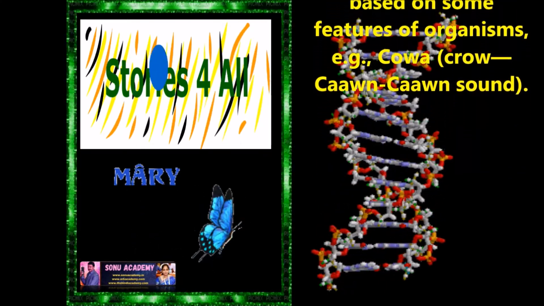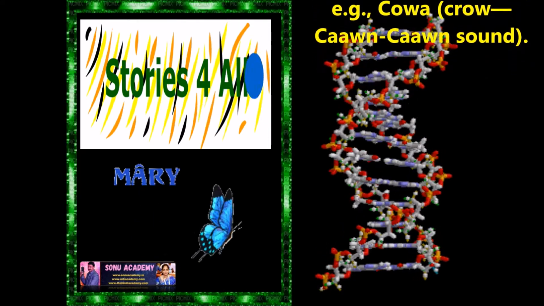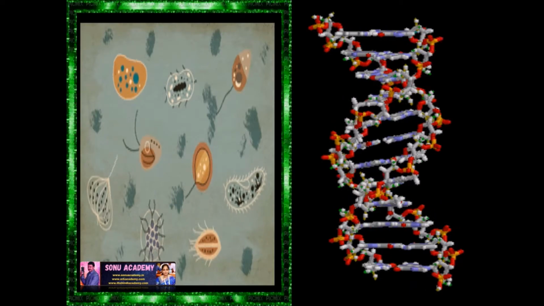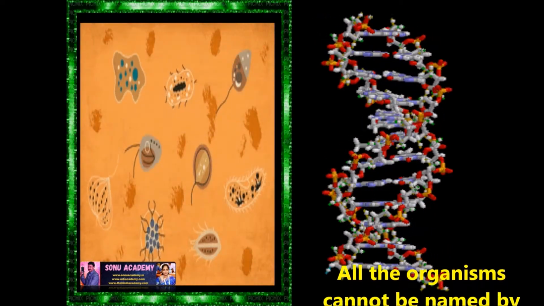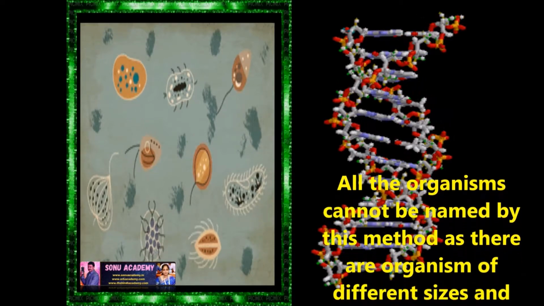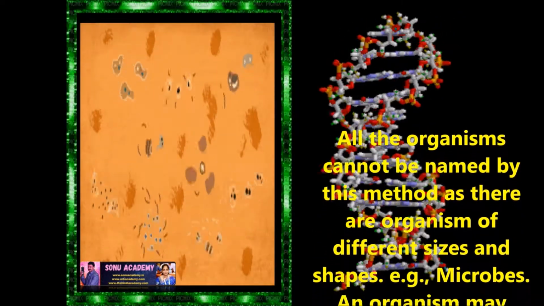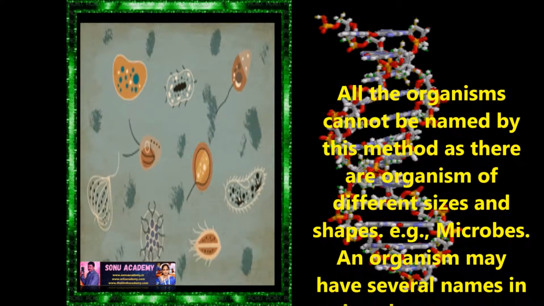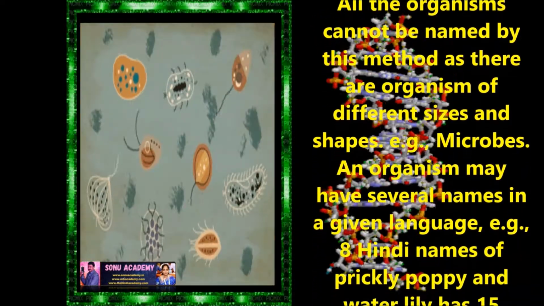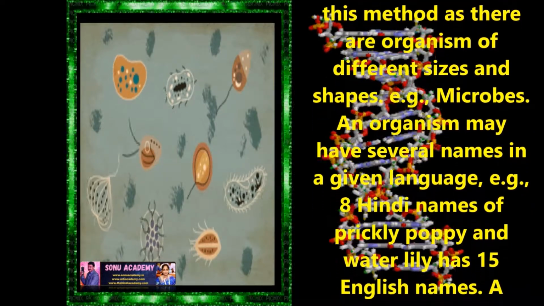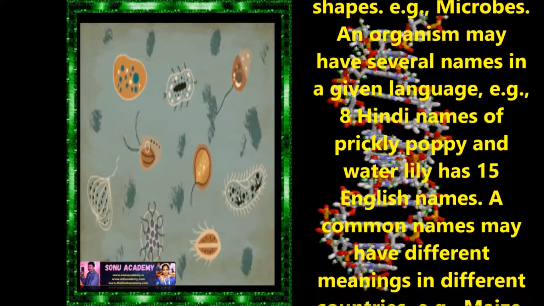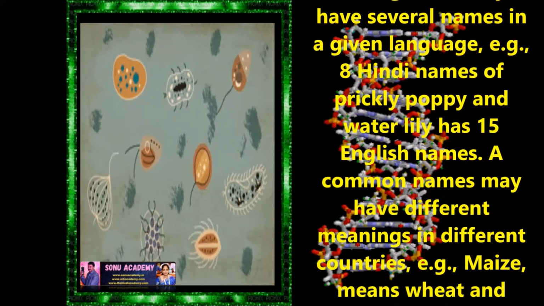Let us discuss the disadvantages of common names. All the organisms cannot be named by this method, as they are organisms of different sizes and shapes, for example microorganisms. Another disadvantage is that an organism may have several names in a given language. For example, in Hindi, names of prickly poppy and water lily have 15 English names.